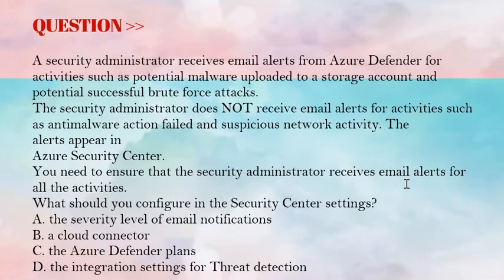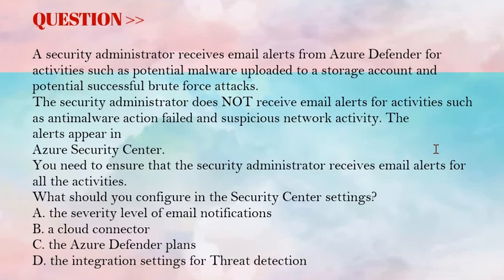The next question is, a security administrator receive email alerts from the Azure Defender for activities such as potential malware uploaded to a storage account and potential successful brute force attacks. The security administrator does not receive email alerts for activities such as anti-malware action, failed and suspicious network activity. The alerts appear in Azure Security Center. You need to ensure that the security administrator receive email alerts for all the activities. What should you configure in the Security Center settings?